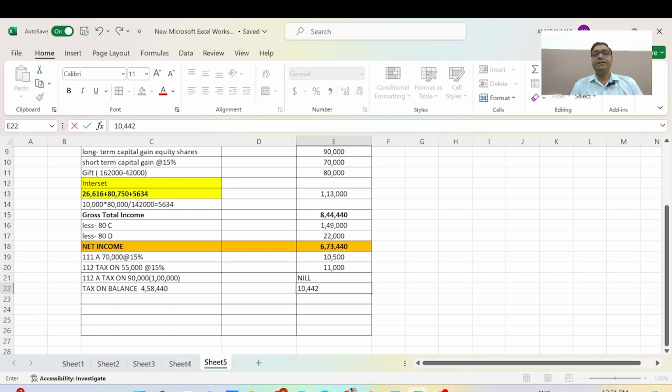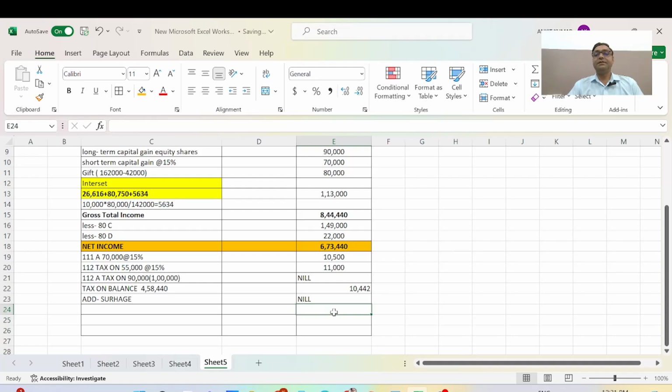which will be 10,442 rupees, and we will be adding the surcharge here. It will be nil here, and this will be how the calculation continues.